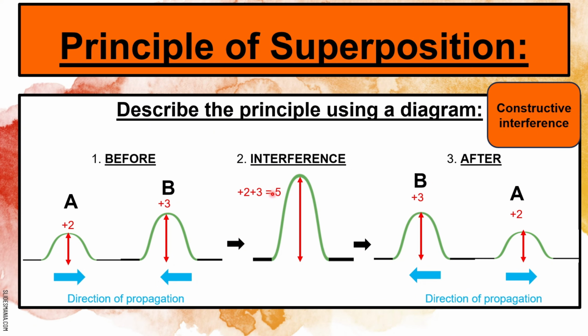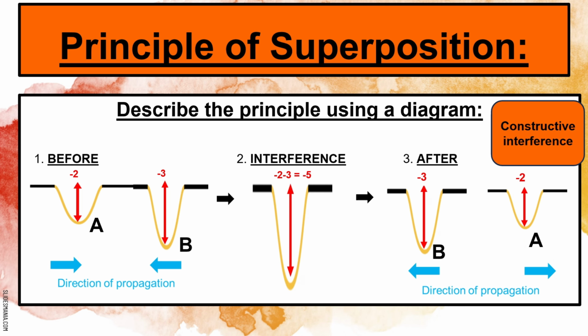The plus indicates it's going to be a crest and 5 indicates the size of the amplitude. Then what's happening after interference? We know that the two pulses are going to move past one another. Initially A was on the left, B on the right. Now they moved past one another, so now B is on the left and A is on the right.